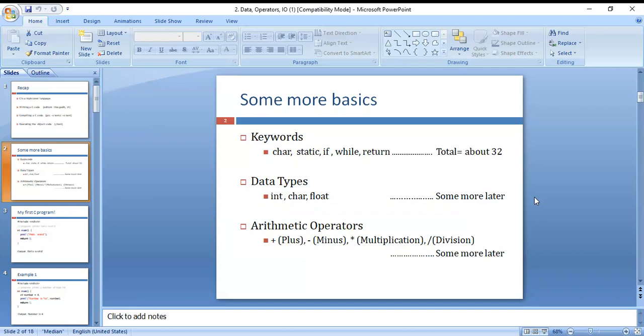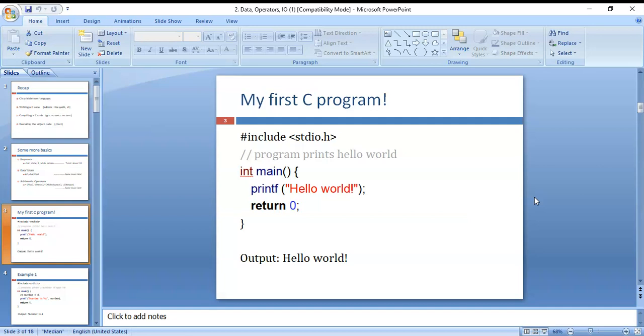And then, my first C program. You can see here the int main function, printf hello world, and return 0 there. The output is hello world. Int main function and printf hello world, return 0. And you can see the output here, hello world.